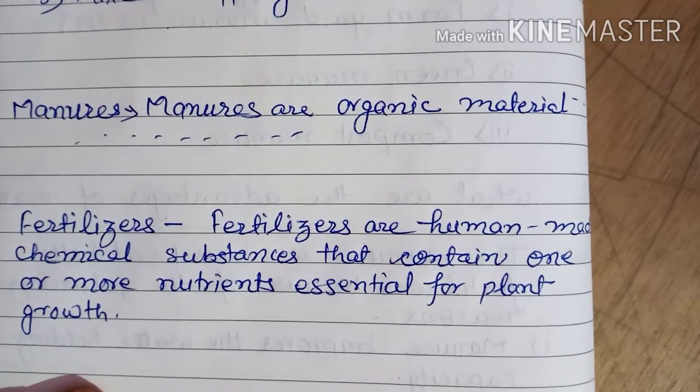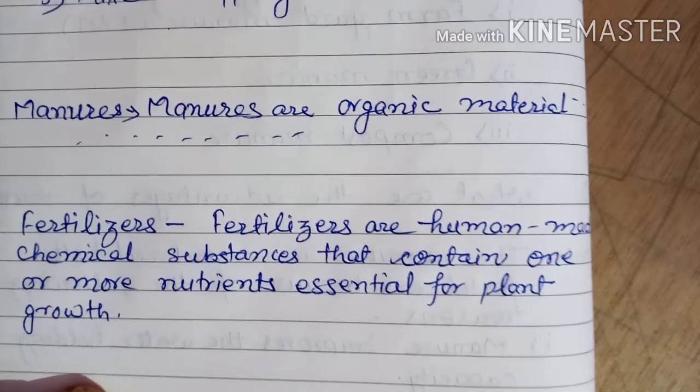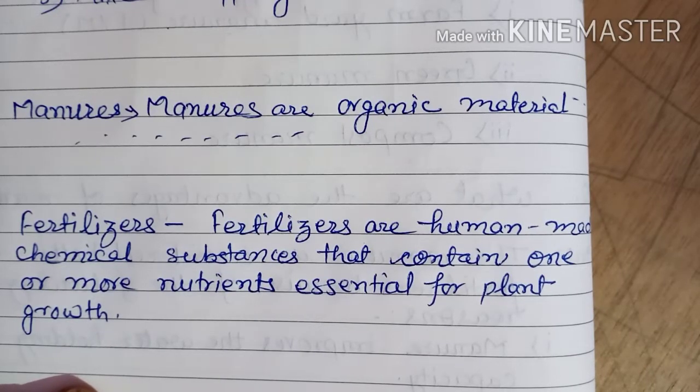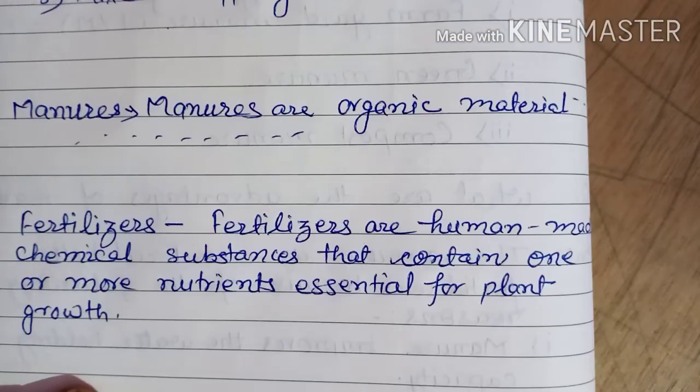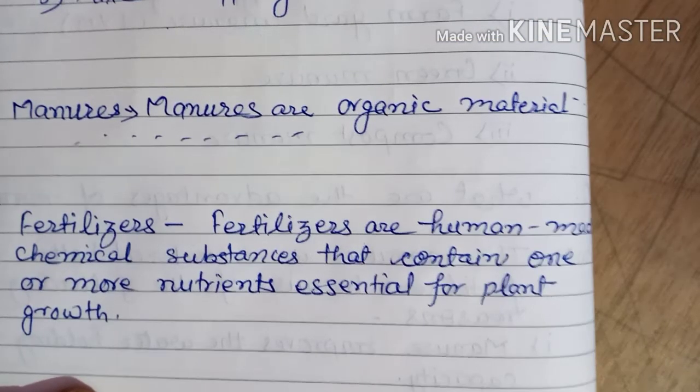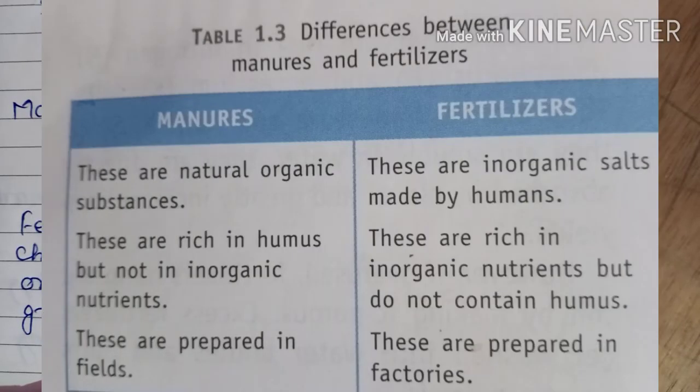And now we will discuss that the most widely used fertilizers are NPK fertilizers that are rich in nitrogen, phosphorus and potassium salt. And now you can see this image and you can write the differences between fertilizers and manures. That means you will have to write the answer of what are the differences between manures and fertilizers.